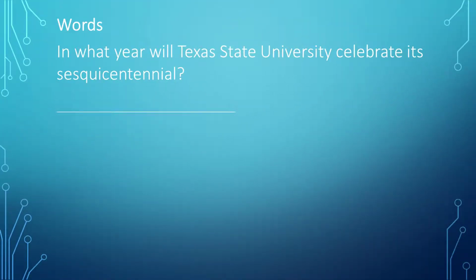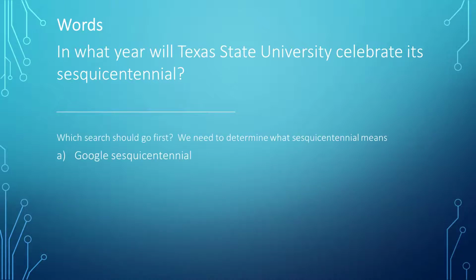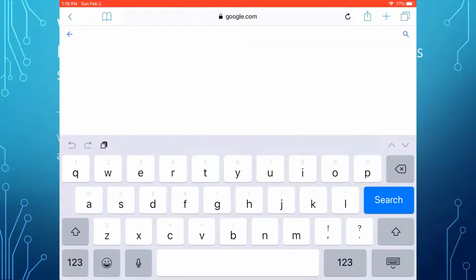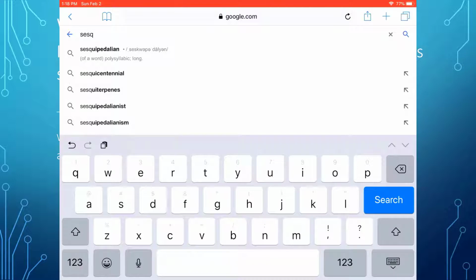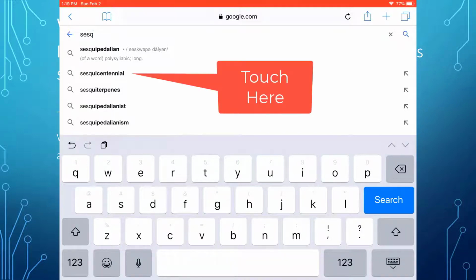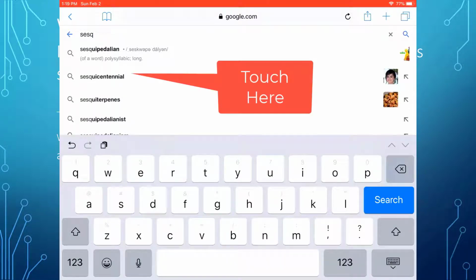In what year will Texas State University celebrate its sesquicentennial? Again, break the question into parts. I need to know what sesquicentennial means, so I will Google that. Thankfully, I only have to type 4 letters before Google recommends sesquicentennial, so I will touch on it.